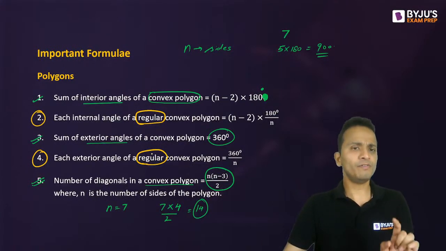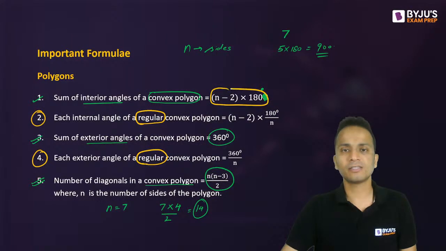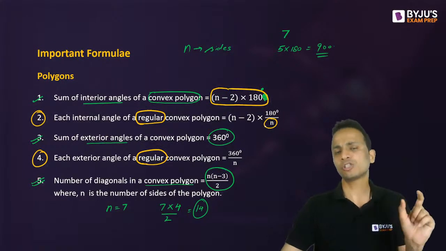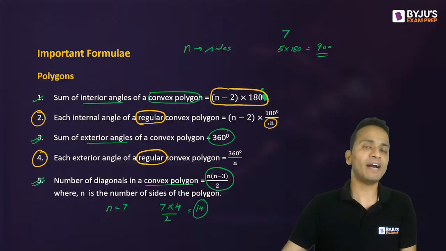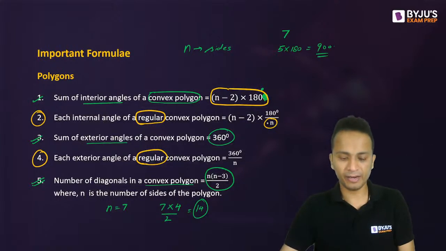Now, first of all, we'll find out the measure of each angle. So the measure of each angle will be the sum of all angles, which was formula number 1, divided by the number of sides or the number of angles. So the sum of all the angles will be equally divided among all the angles. So that is why it is the first formula divided by n.